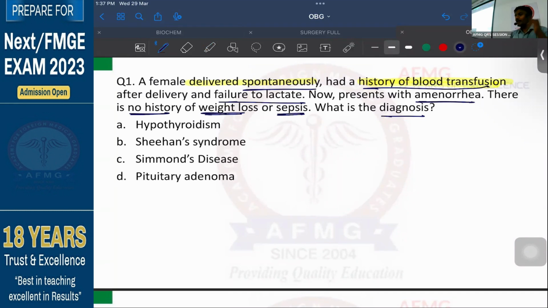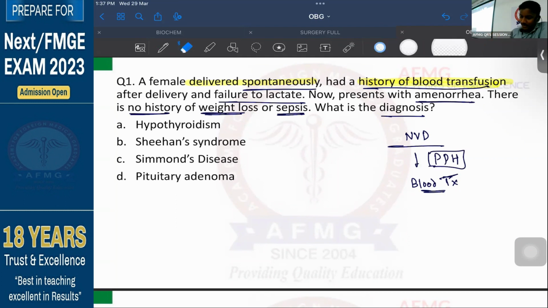Please remember here, after a history of spontaneous delivery, that means a normal vaginal delivery, the patient needed a blood transfusion. Why did she need a blood transfusion? What would have happened? There would have been a lot of bleeding after delivery, and any bleed after delivery is considered PPH. So the history of blood transfusion is suggestive of postpartum hemorrhage in the female, due to which she required a blood transfusion.